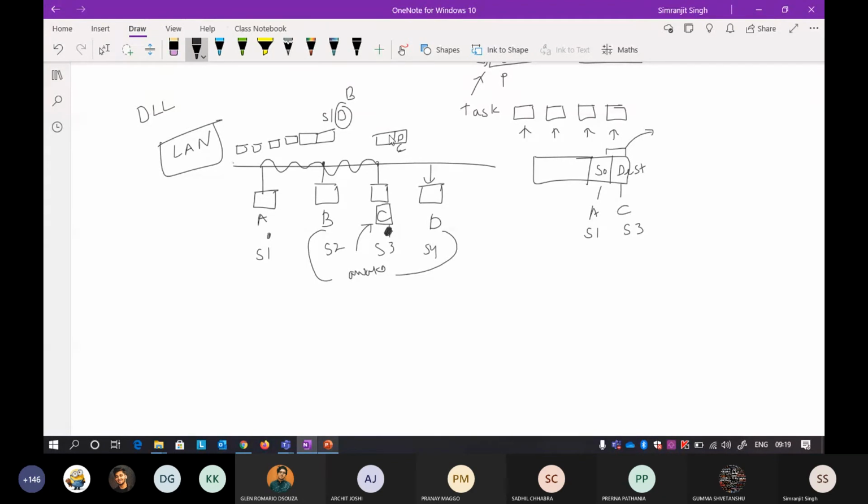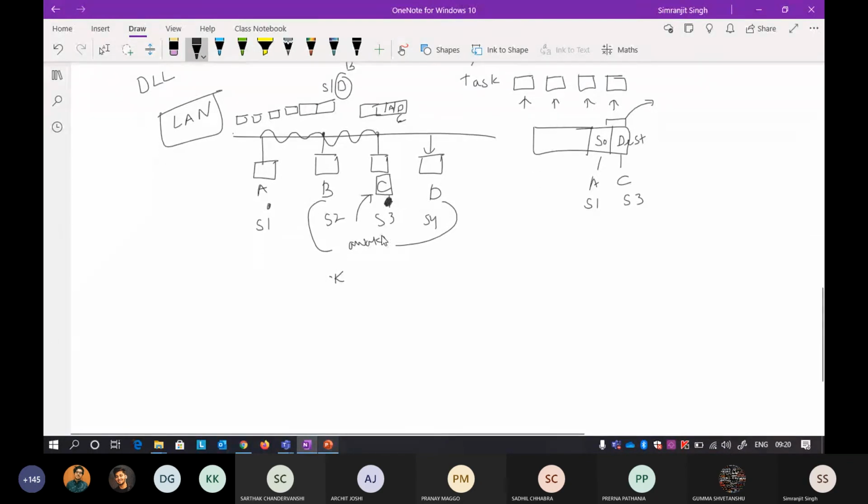Okay, so now the problem is keeping them awake. Yes sir, only the stations between the source and destination have to be awakened. No, it's not like that, because in a LAN, everything is awakened. The problem in a LAN is that if I want to awake one, I have to awake all. If I want to awake B, I have to awake C, D, and E. So that is the problem.